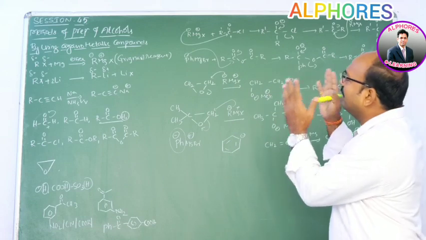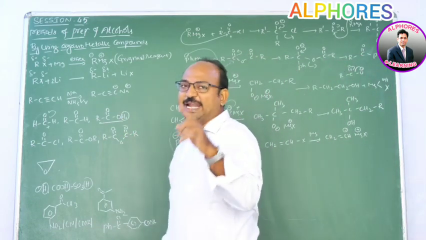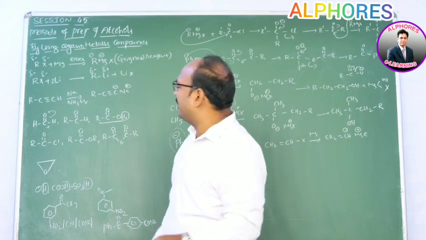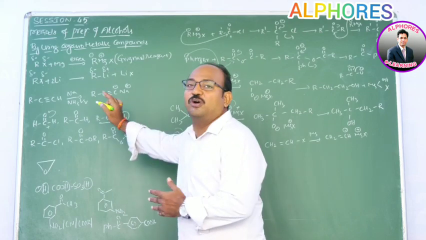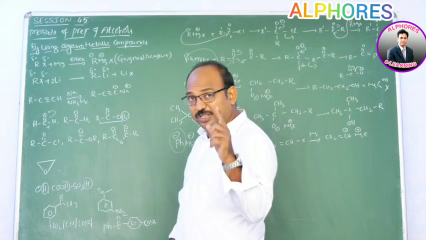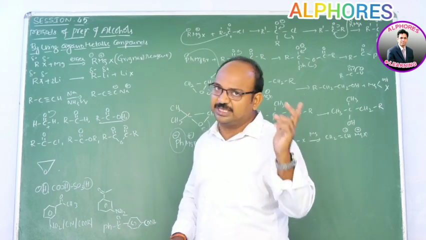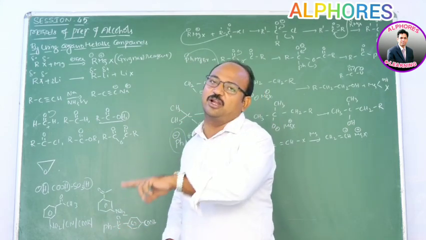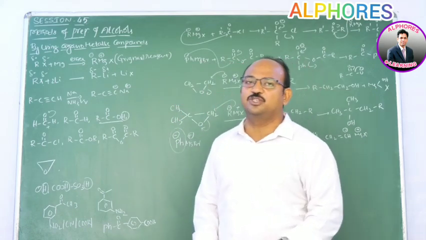So with all organometallic compounds, what we learned: formaldehyde gives primary alcohol; except formaldehyde, any other aldehyde gives secondary alcohol. Ketones give tertiary alcohol. With carboxylic acids, no reaction. With carboxylic acid chlorides, yes, reaction is there, and 2 moles of Grignard reagent get consumed. With carboxylic esters, 2 moles of Grignard reagent get consumed.